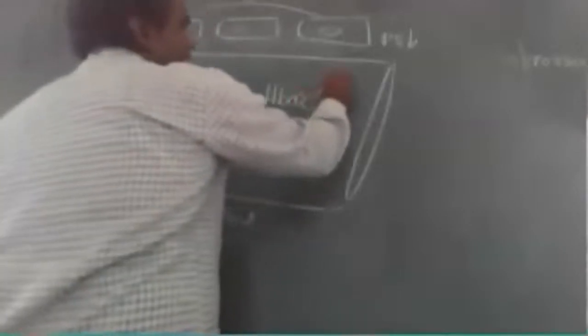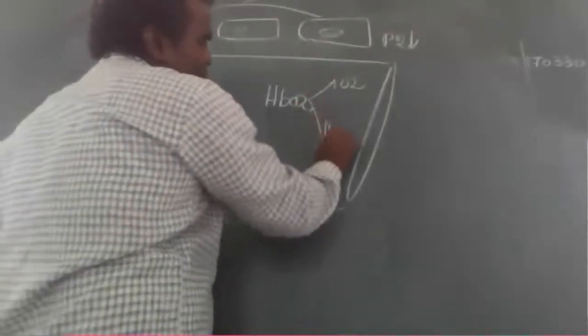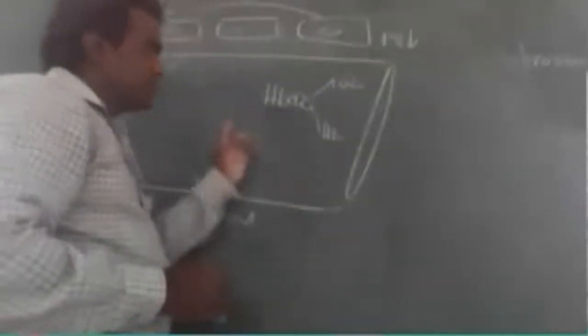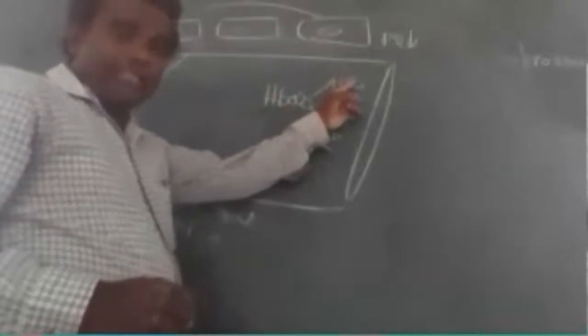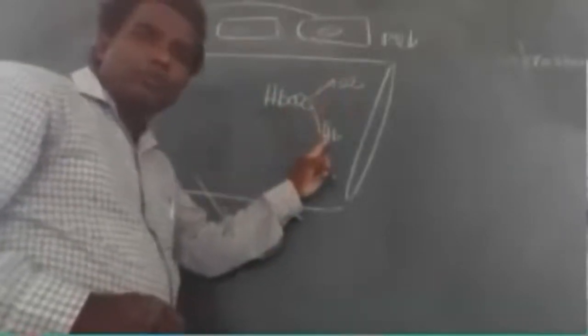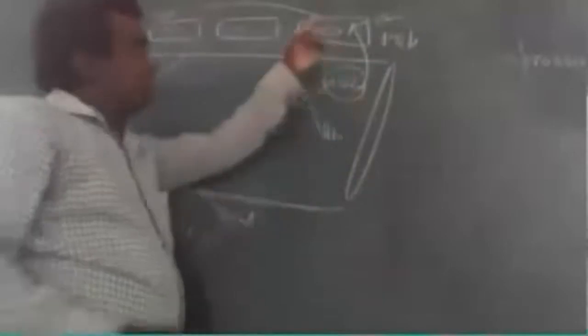So what happened here? Oxygen is formed and hemoglobin is formed. This oxygen enters into the cell.